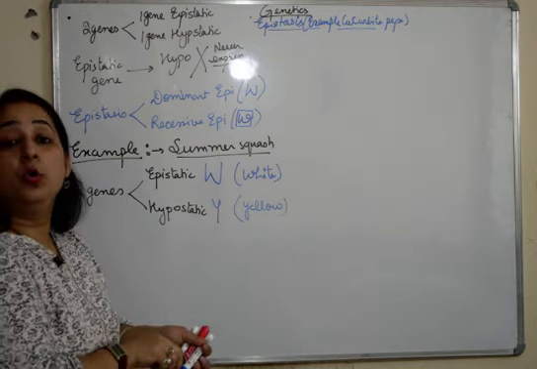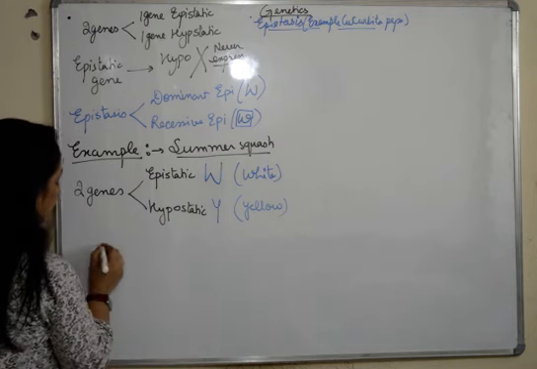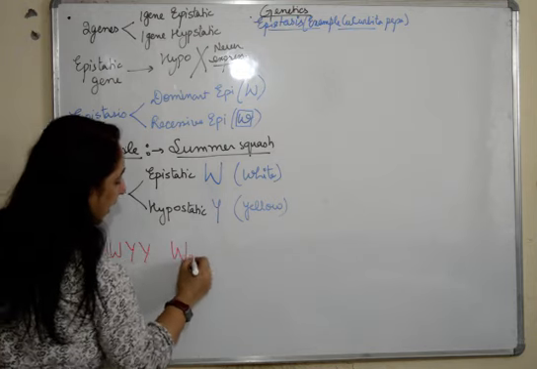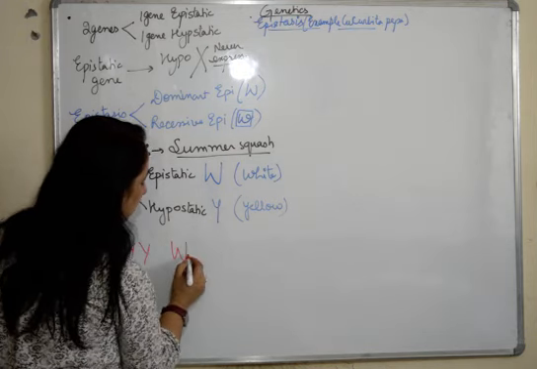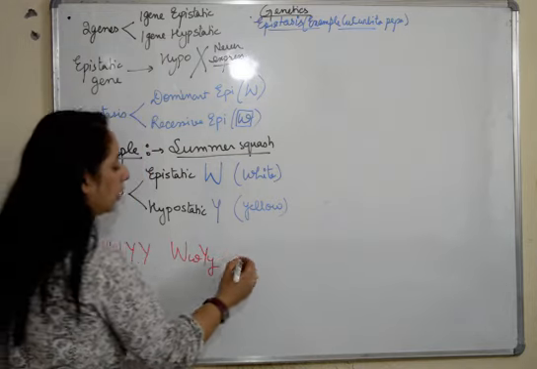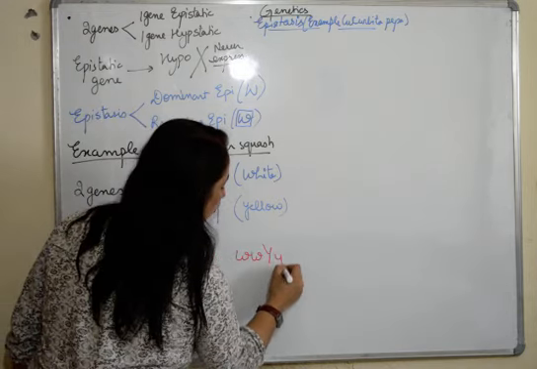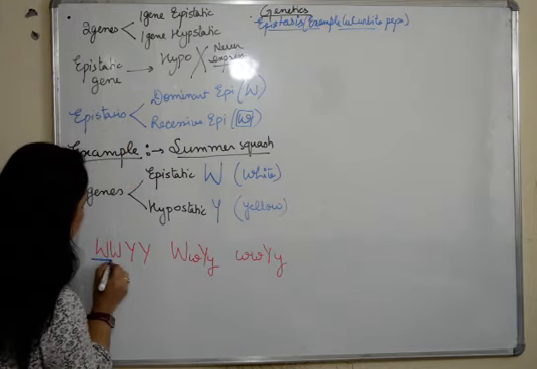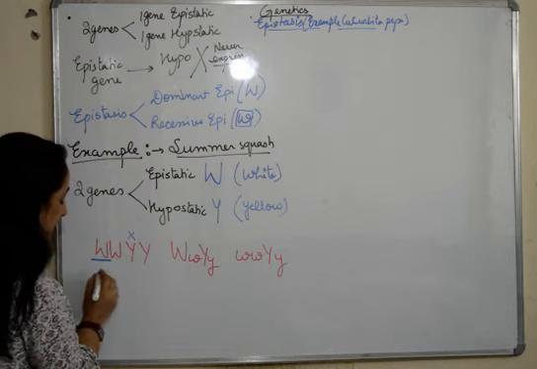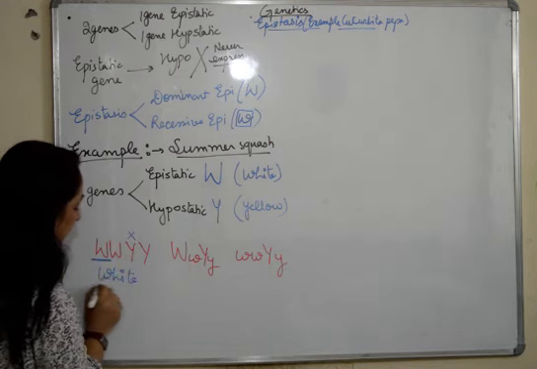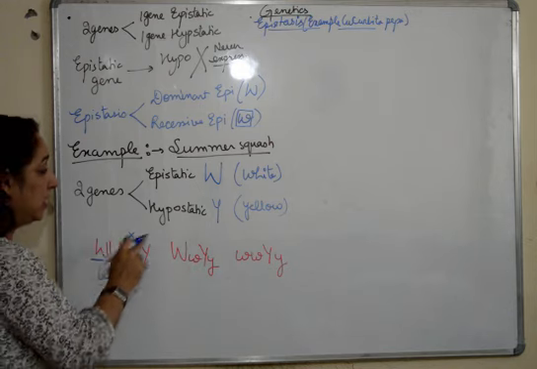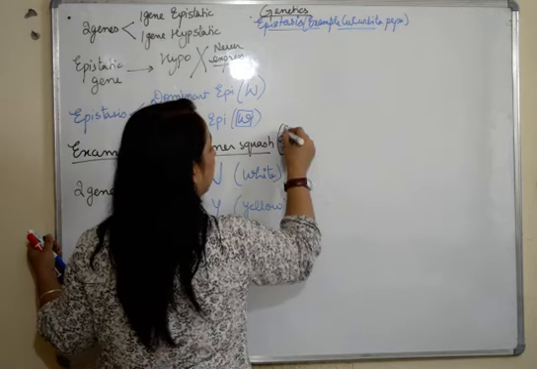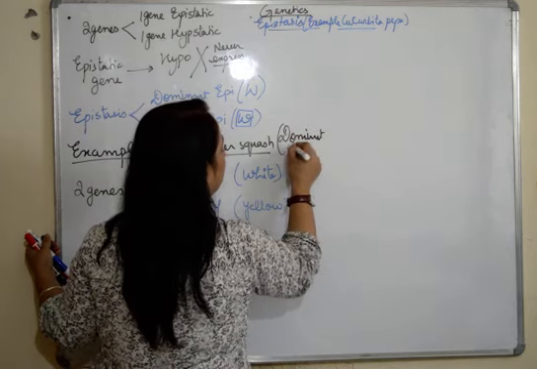So we'll take a few possibilities which can happen. We can have all dominants here. We can have a heterozygous condition here. In the presence of this W, this Y will not express itself, so the flower will be white because of the presence of the epistatic W. One more thing: in this example, we are talking about dominant epistasis only.